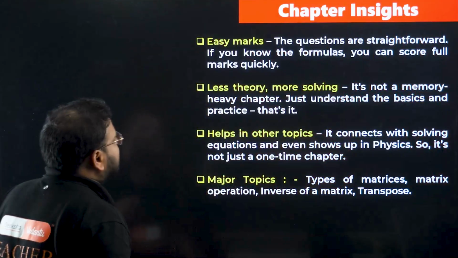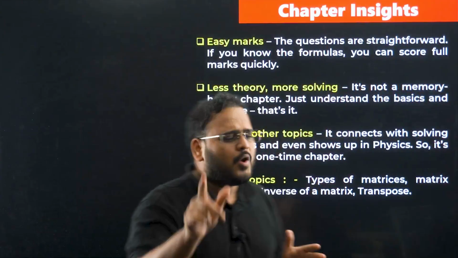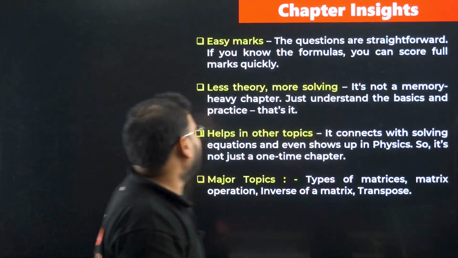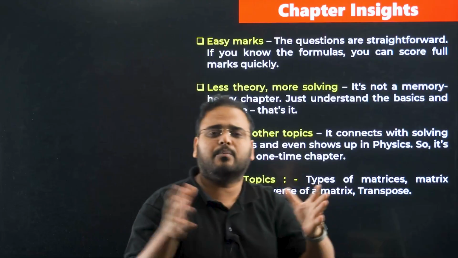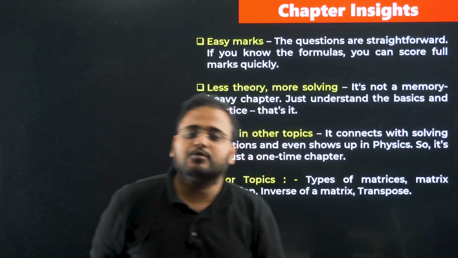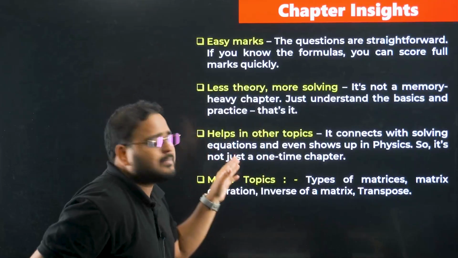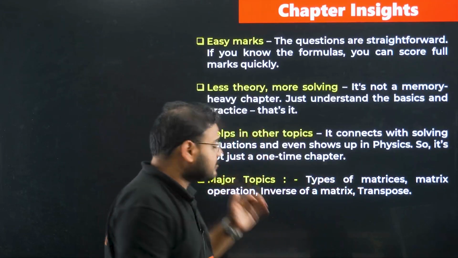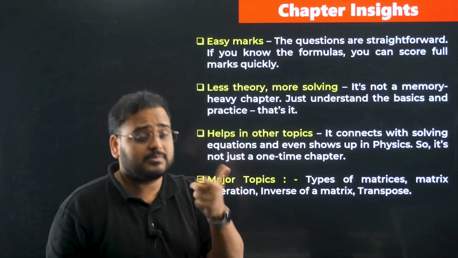So chapter insight, I want to just tell you briefly what is there. Easy mark questions come from this chapter. We have less theory, more solving. There are no big theories, no big derivations. Simple concepts. If you remember that, it is good enough to solve any question. It also helps in other topics, in physics and other places. Even in the case of calculus, some questions come your way.